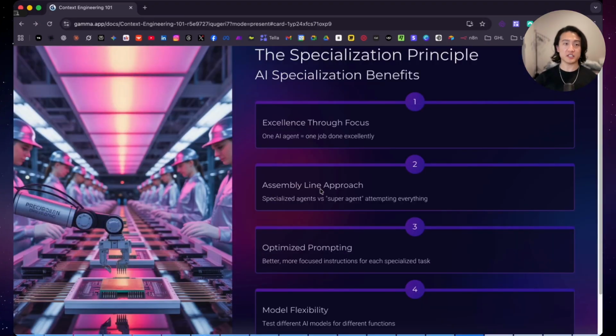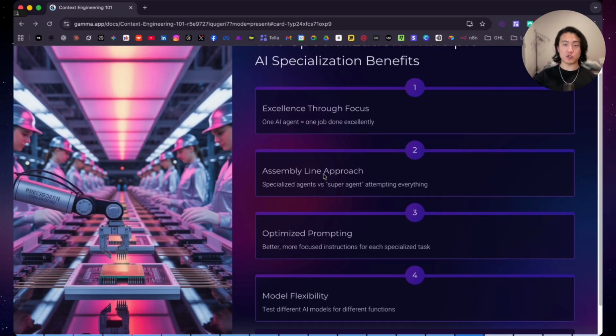AI specialization is crucial for success. Focus on excellence through specialization. One AI agent equals one job done excellently. So use an assembly line approach with specialized agents rather than having one super agent attempting everything. It's like in the military, there should be one soldier for controlling the tank, one soldier for the sniper, one soldier for flying planes, one medic, etc. It should be a team of different roles, and it's the same with AI agents.